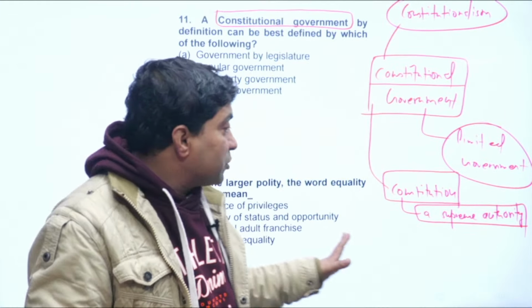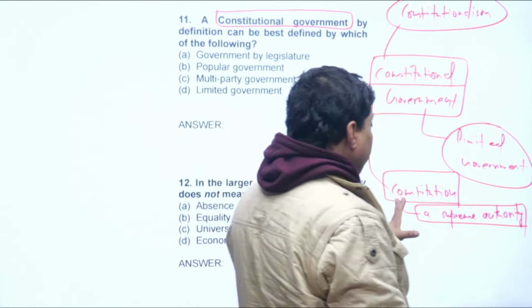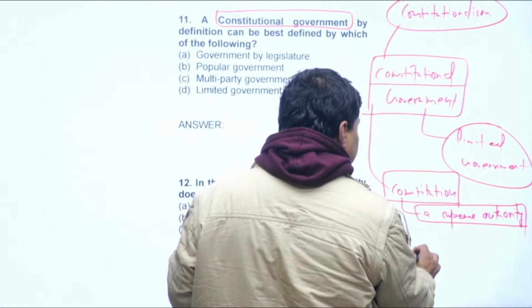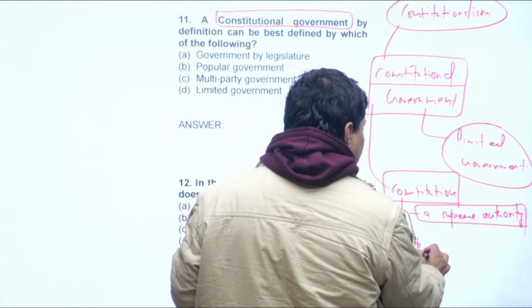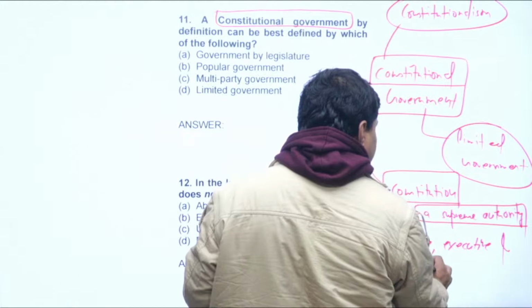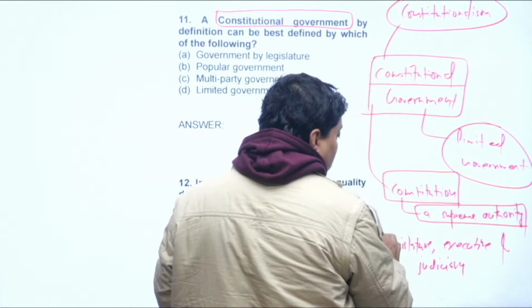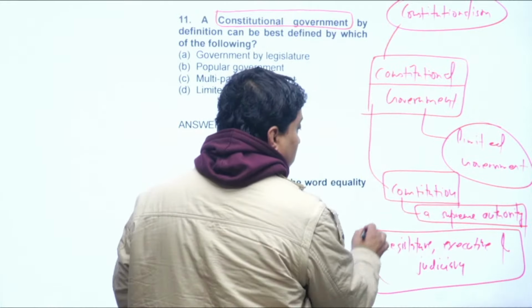So, constitution is supreme, right? It is a supreme authority. And even if you look at legislature, executive and judiciary, they shall function under the ambit of the constitution.